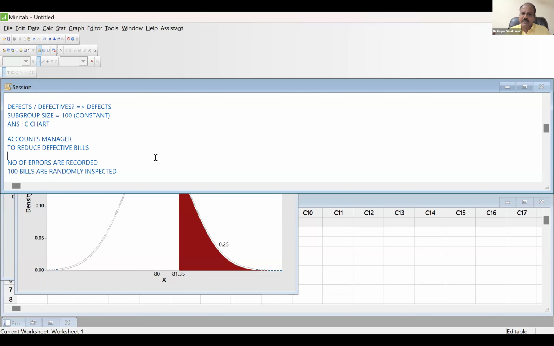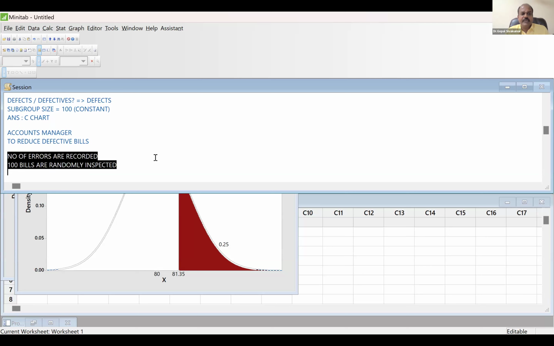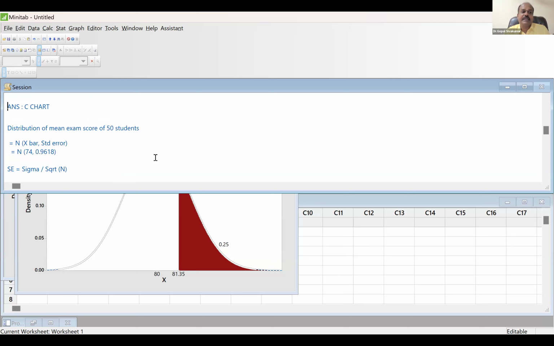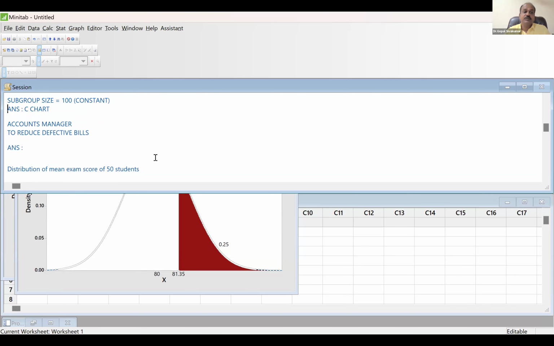Earlier, yes, you made a purchase. There are only some mistakes in the bill. So you expect me to rework and then send it. But this time I have to revoke the complete invoice. So likewise, every day they are checking whether such kind of invoices are generated and issued unnecessarily. That will definitely kill the customer relationship. So as an accounts manager, you want to reduce the defective bills.